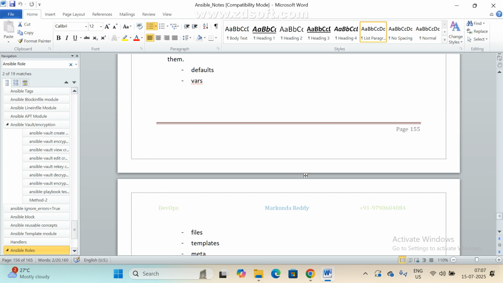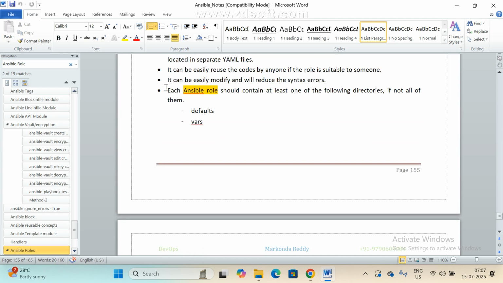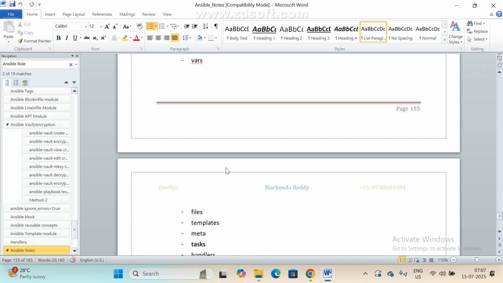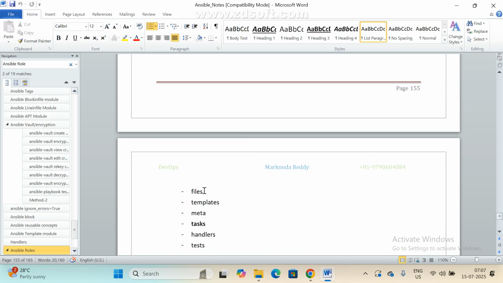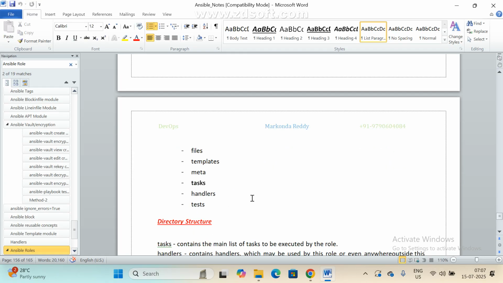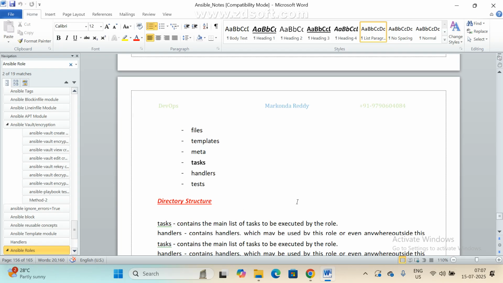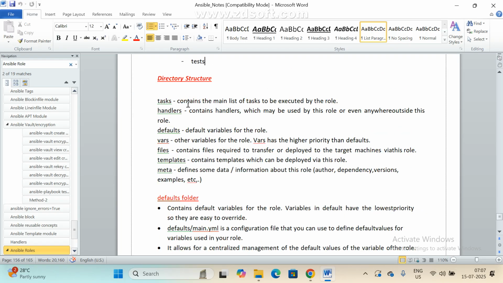In interviews they ask this, and it is very important: what is the role folder structure, the directory structure? These are the ones available: defaults, variables, files, templates, meta, tasks, handlers, and tests. Simply, we'll see them one by one. What is a task? A task is nothing but, right?